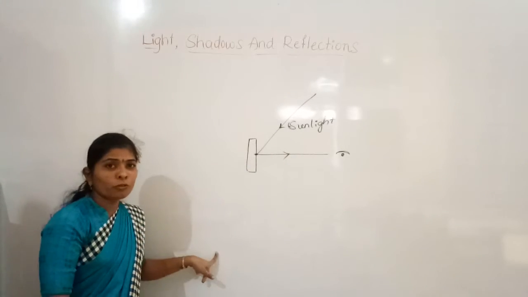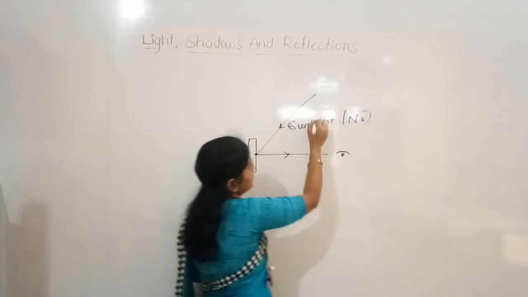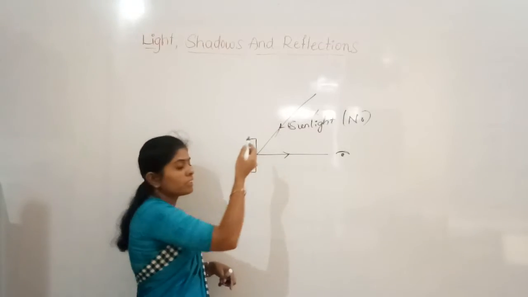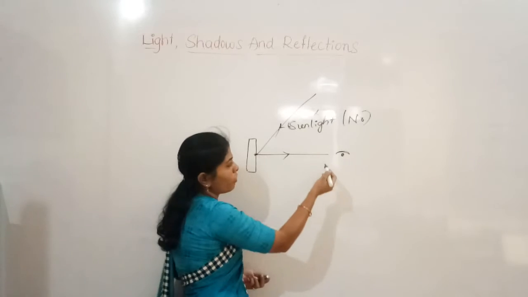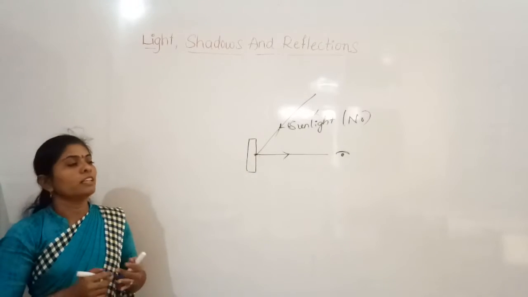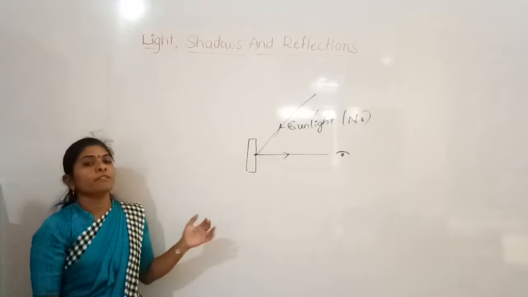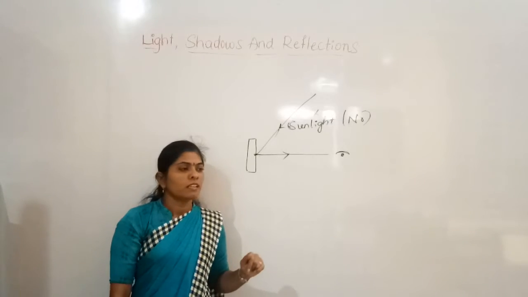So in the dark room what happened? There is no light in the dark room. The light is absent, so it will not fall on the object and will not reflect, and we are not able to see. So that is the reason we are not able to see the things when we are in a dark room.